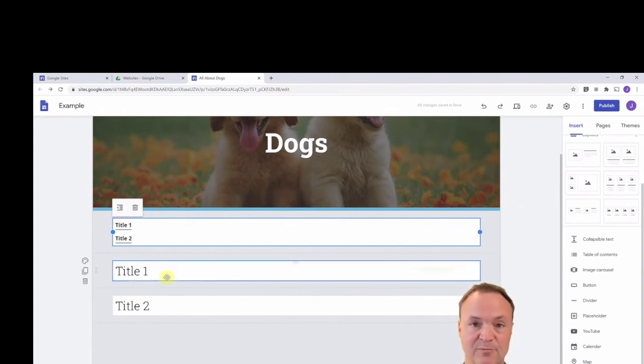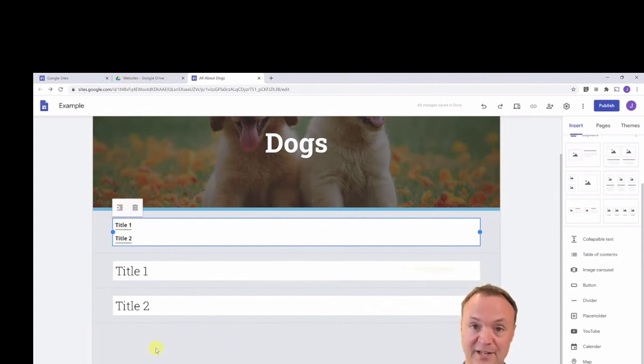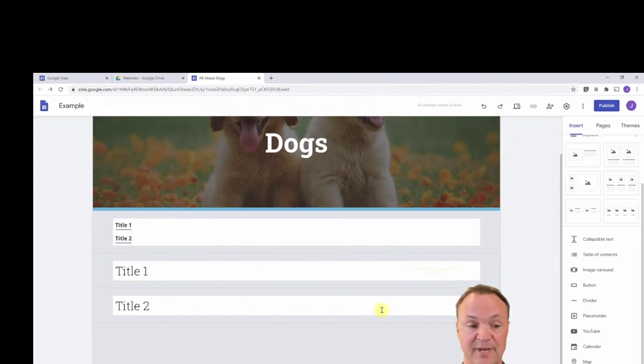It won't just pick up normal text. You can change it after. If you forgot to make them headings, you can go back and select it and put it. But then you'll be able to jump to different parts of the page where you can break down from these. So this page isn't very long, but that will help you organize some of your pages.